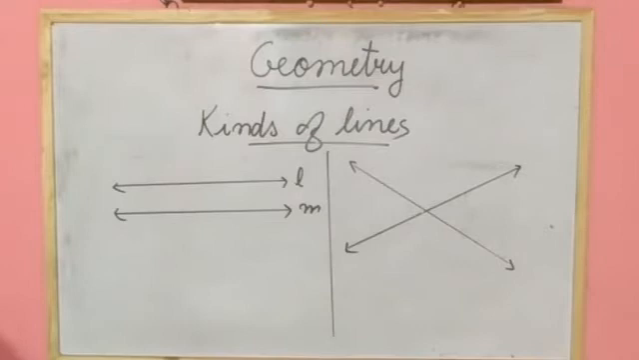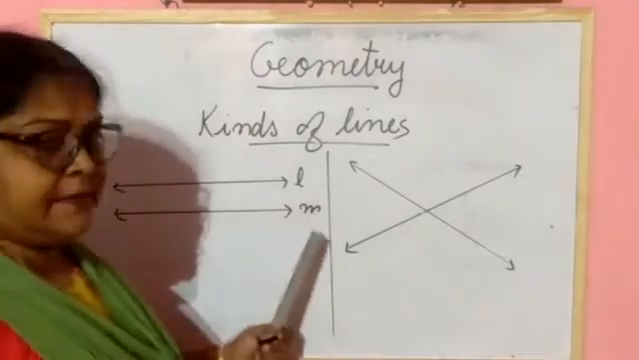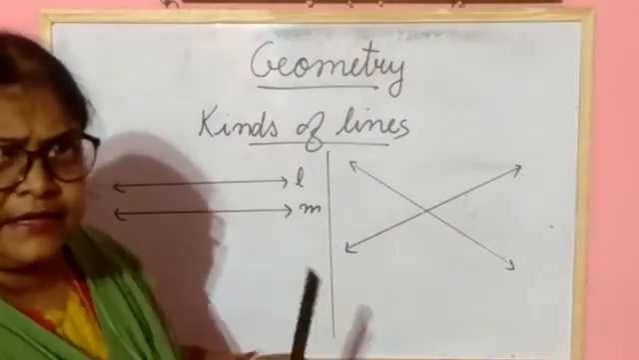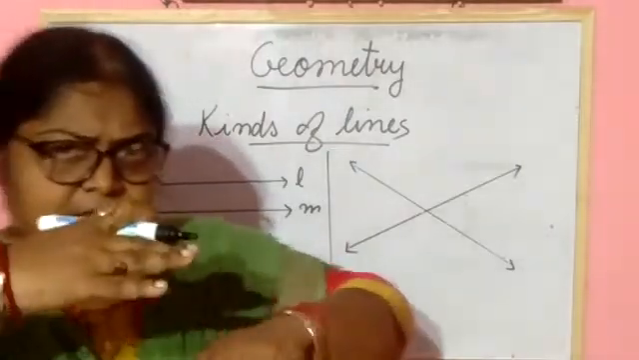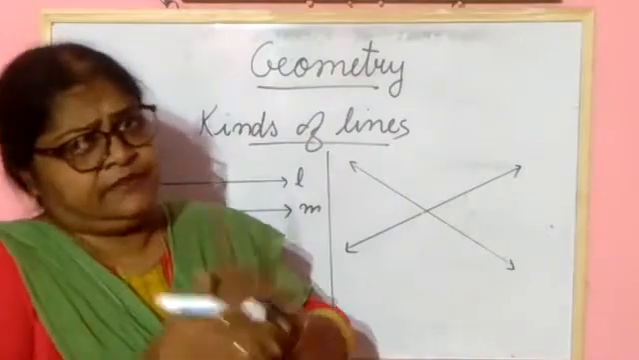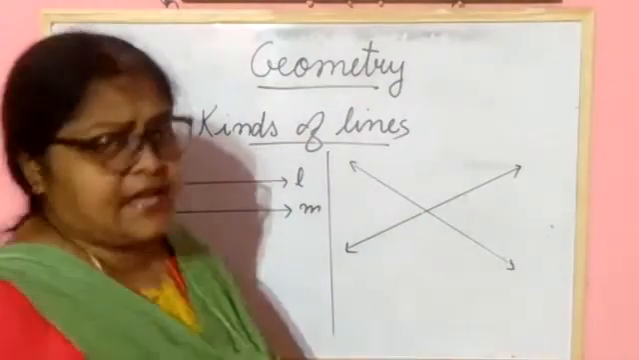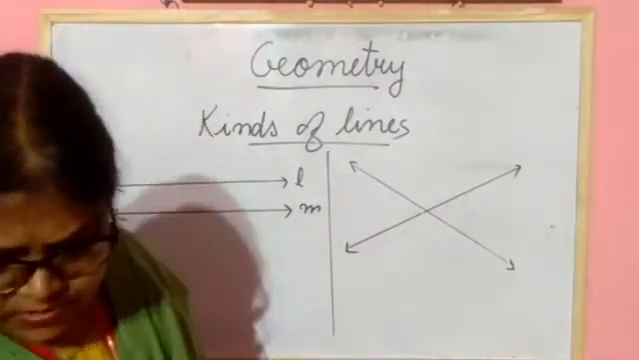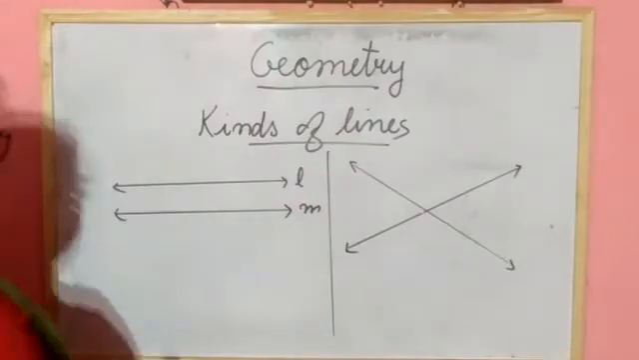Lines L and M are parallel lines. They will never meet even when they are extended. Yes, L and M are parallel lines. They are parallel to each other and they will never meet each other if they are extended from both sides. Understood? This is known as what? Parallel lines.